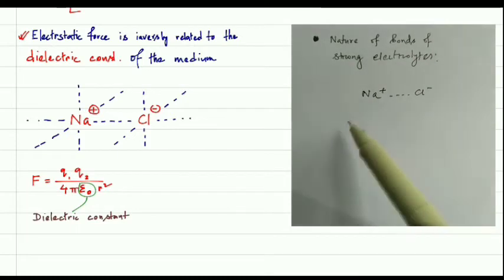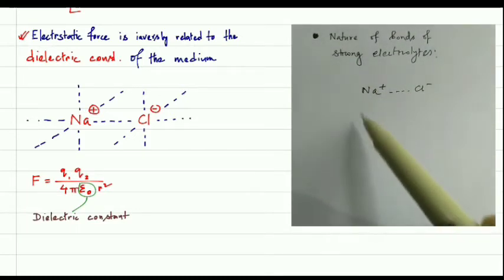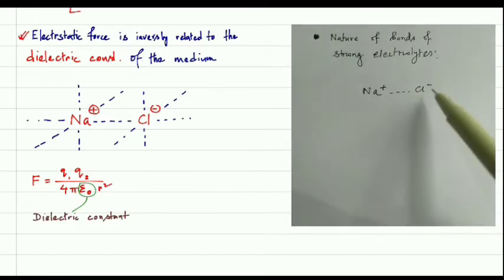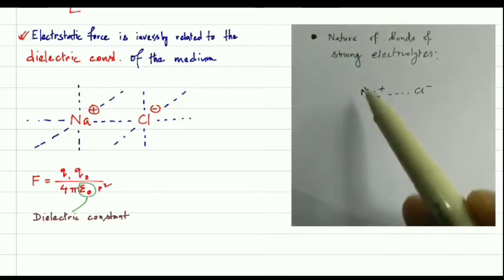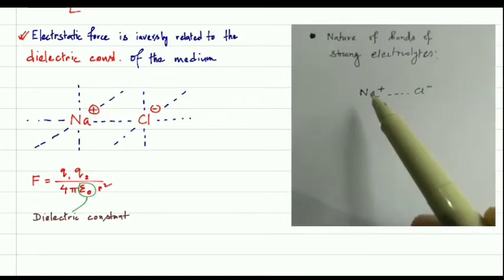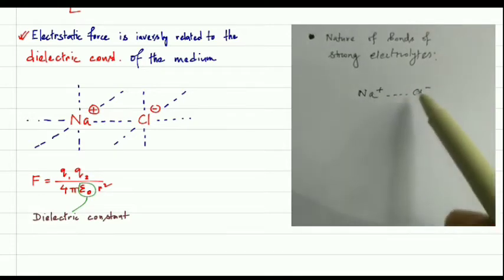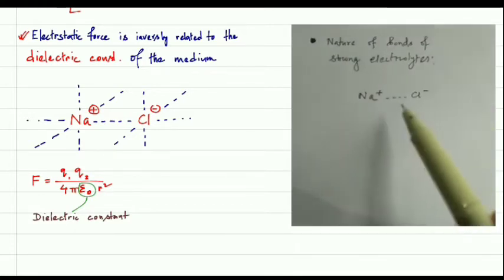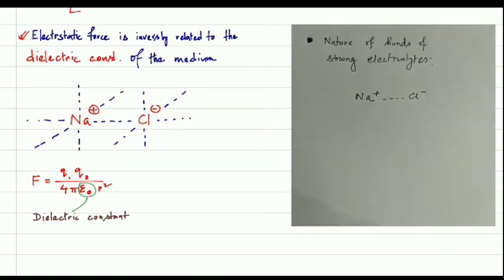Actually, this sodium positive will be surrounded by a total of 6 chlorides, and each chloride will be surrounded by 6 sodium positive ions. But just for simplicity, to understand only one bond, we are writing just sodium positive and chloride negative. Here just concentrate on this bond.